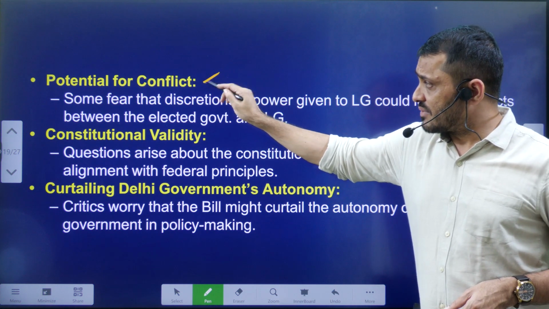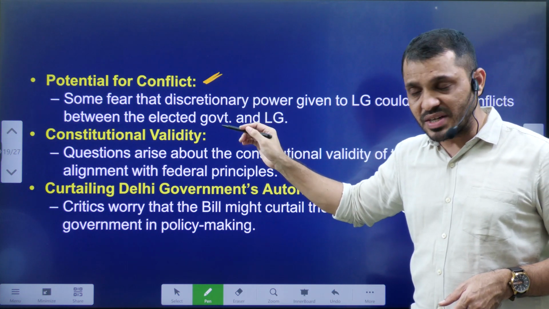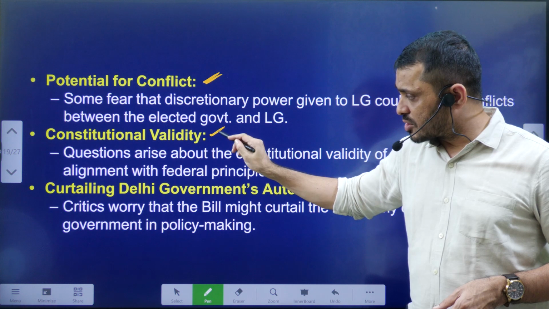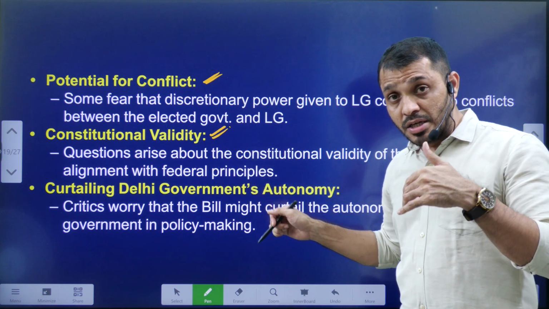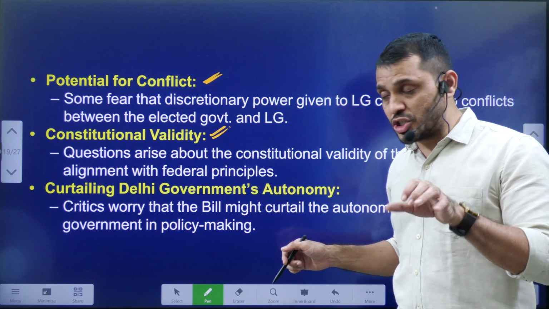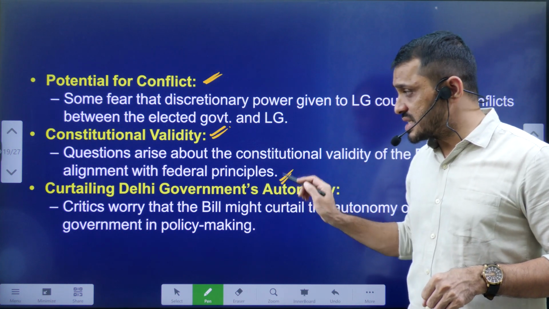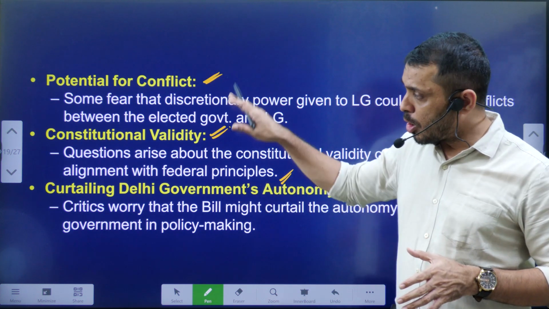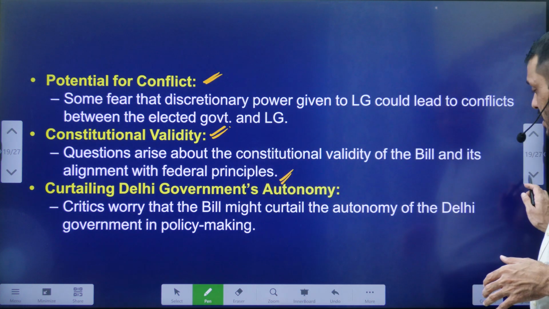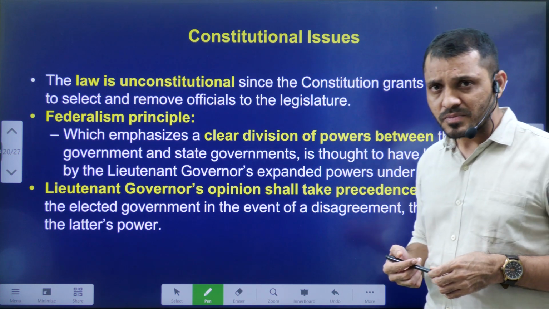There is also very frequent conflict between the Chief Minister and Lieutenant Governor. And we have to see whether the constitutional validity of this will stand in judicial review or not. It is also curtailing, completely limiting, the Delhi government's authority. All these are some of the issues related to the Delhi Services Bill.